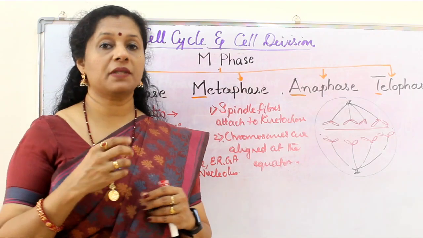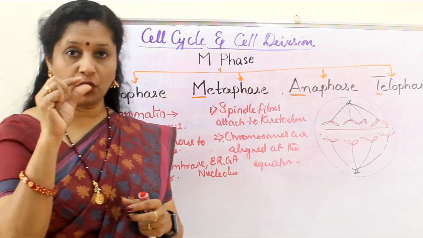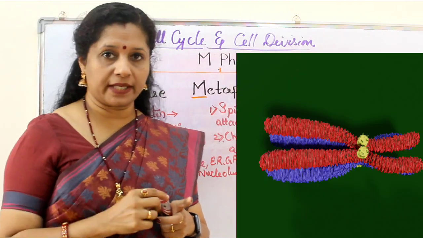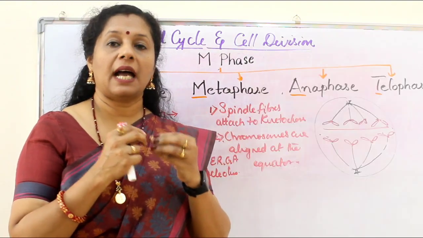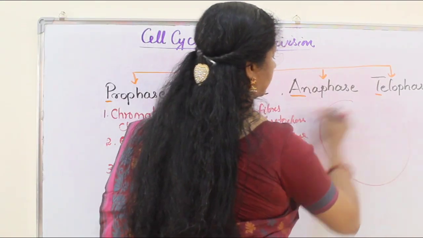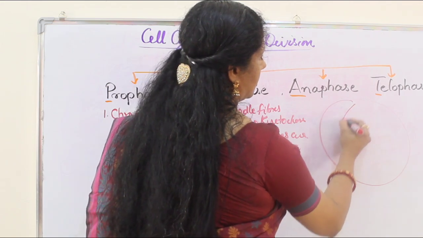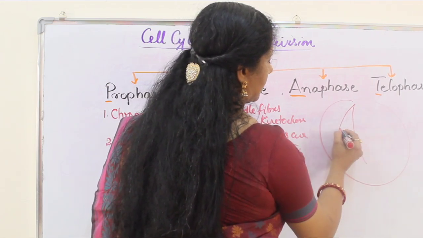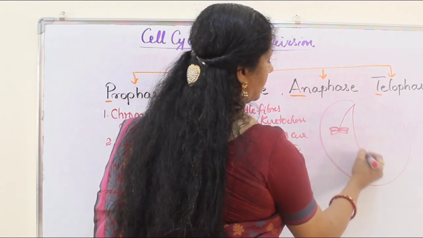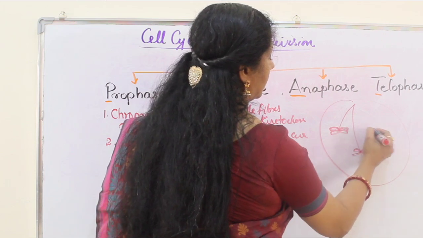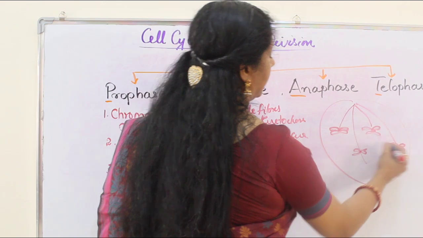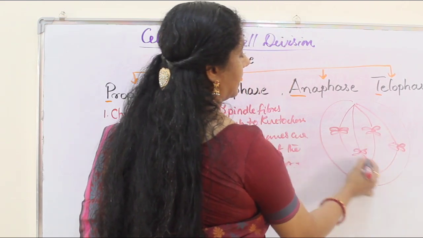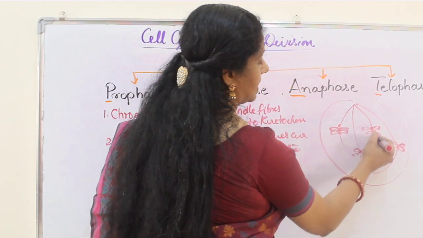All the chromosomes have a centromere region where kinetochores are there. So the spindle fibers will come and attach to the kinetochore. And so these are the spindle fibers. Suppose this is one chromosome, here is another chromosome, here is another chromosome and here is another chromosome. So these spindle fibers come and attach to the kinetochore on both sides.